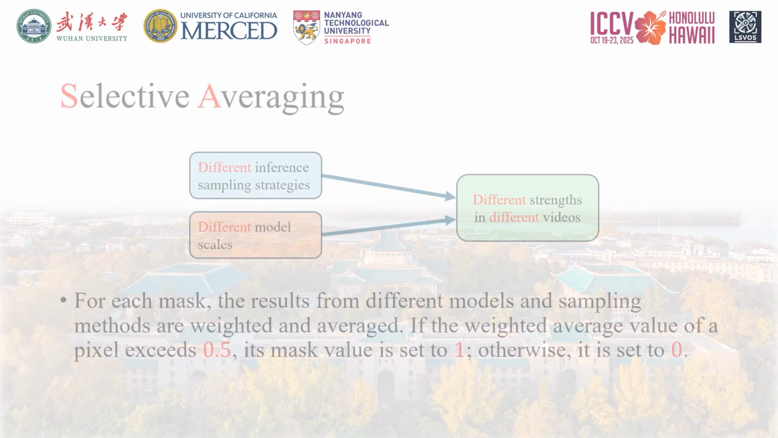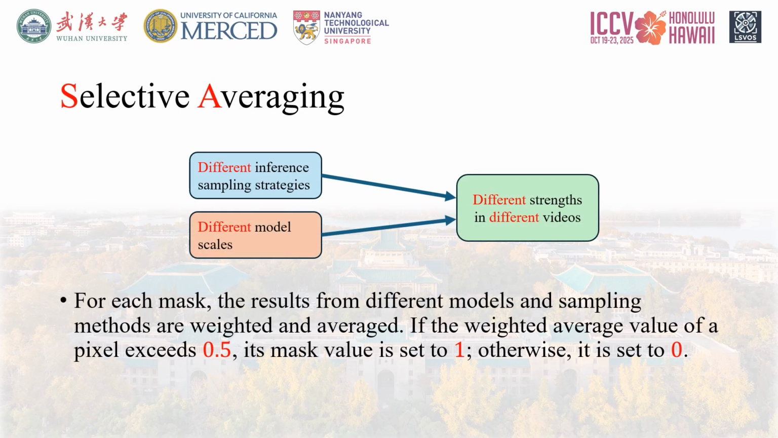While segmentation augmentation provides the primary boost, we noticed that different models and sampling strategies have different strengths, particularly when facing the diverse, challenging videos of the LSVOS challenge set. To capture these complementary strengths, we utilize selective averaging. For every pixel in the output mask, we aggregate the results from various sources, multiple models and multiple sampling strategies. Crucially, this is a weighted average. The results from different models and strategies are assigned specific weights.